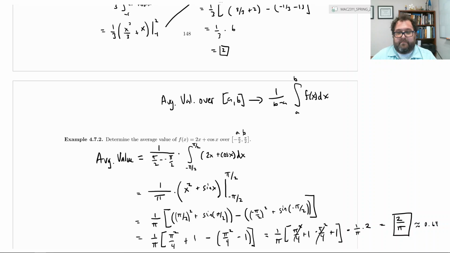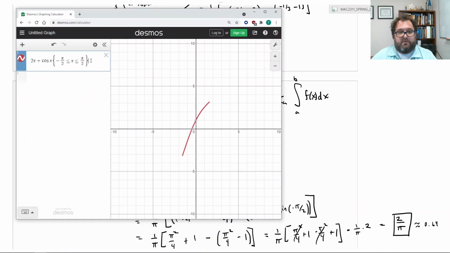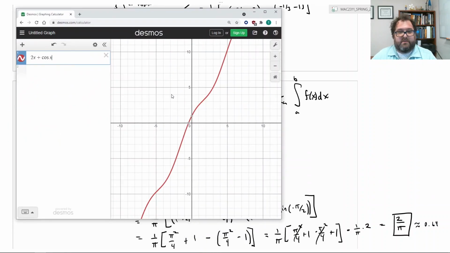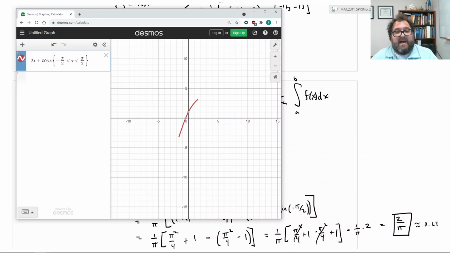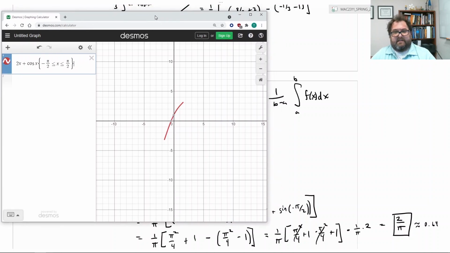Okay, so here we go. If you look at the entire graph, that's what 2x plus cosine x looks like. If you think about the waviness of cosine with the rigidness of 2x, like a line with slope 2, you kind of get a wavy line type situation. But we're only interested in negative pi over 2 to pi over 2. So the average value, well, that's like the average y value, which we found was about 0.64.